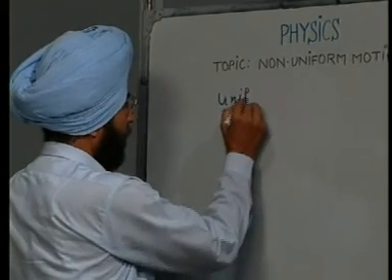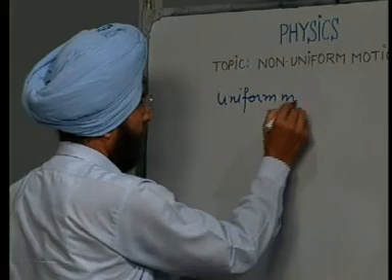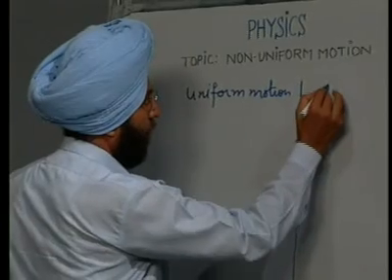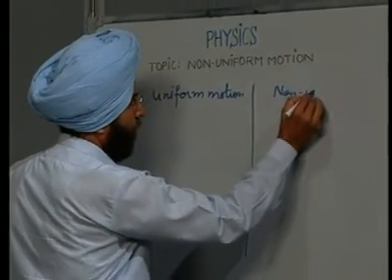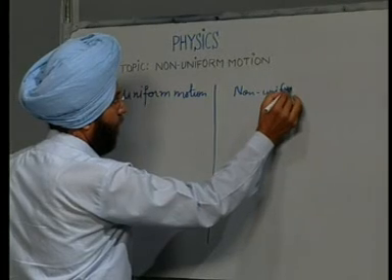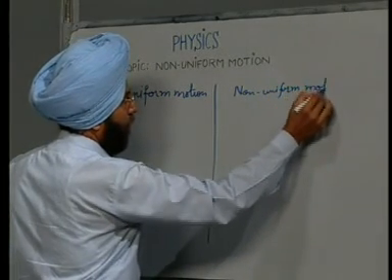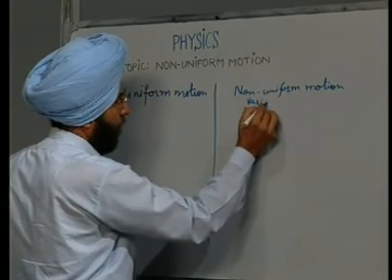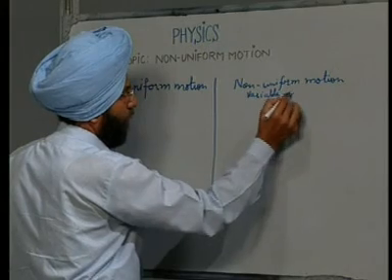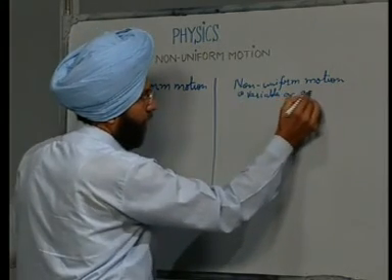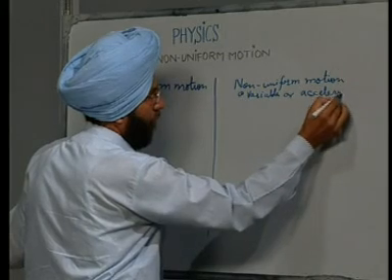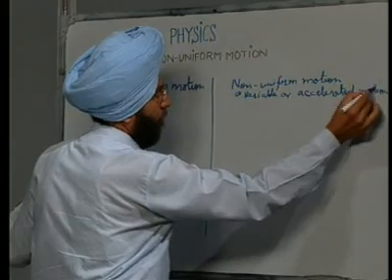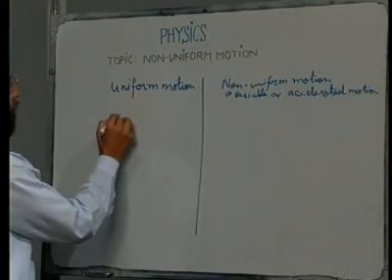Uniform motion, non-uniform motion, variable motion, or accelerated motion.